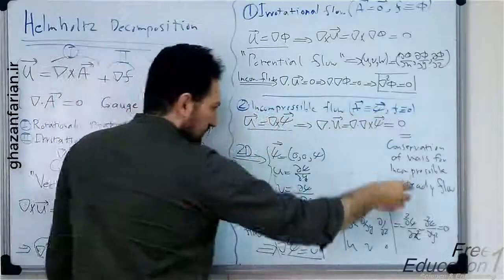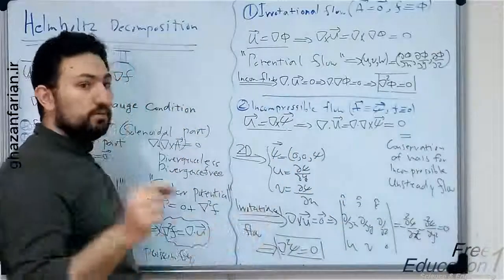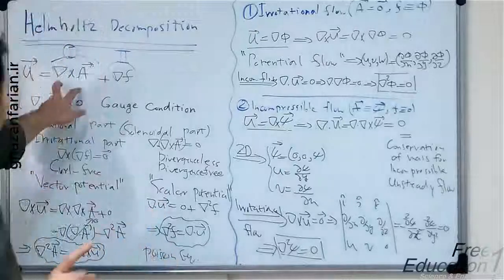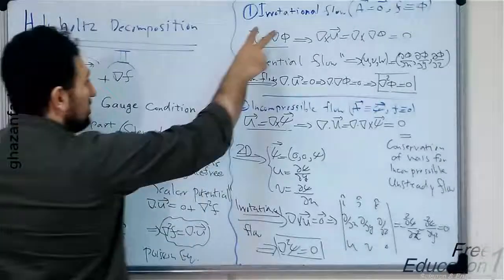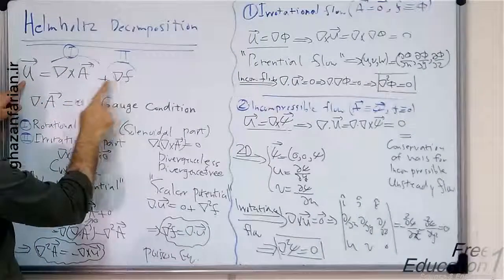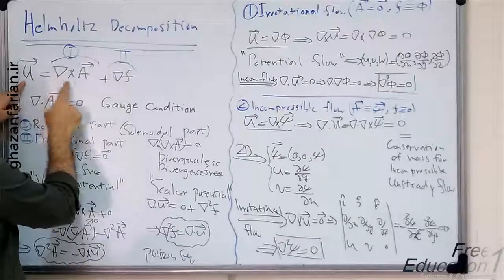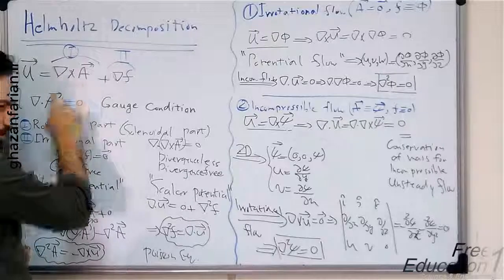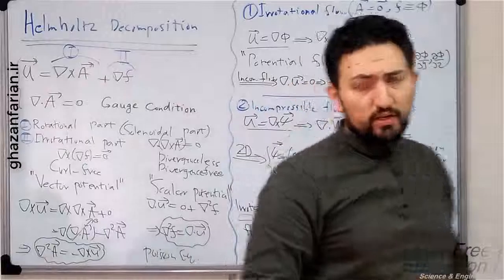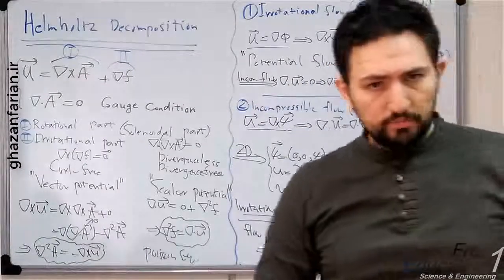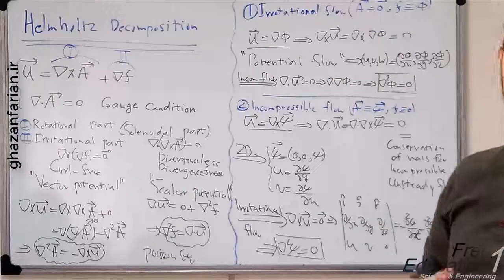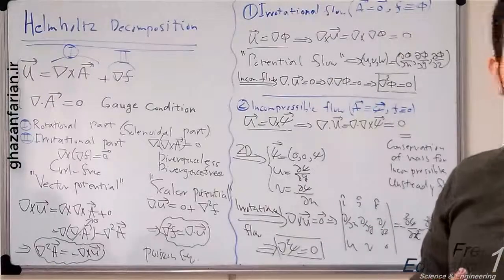This is the definition of the three-dimensional stream function vector. Based on the Helmholtz decomposition, you see in the first limiting case, u is equal to the gradient of phi, and in the second case, u is equal to the curl of the psi vector. Usually we use the two-dimensional version of the stream function vector because the use of the three-dimensional version is somehow difficult and maybe complex.